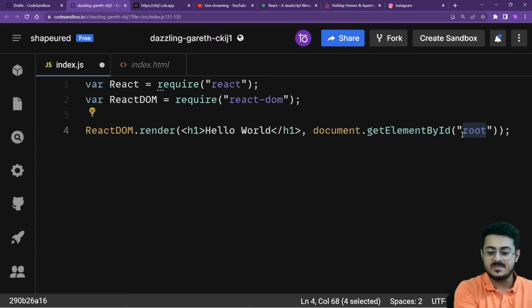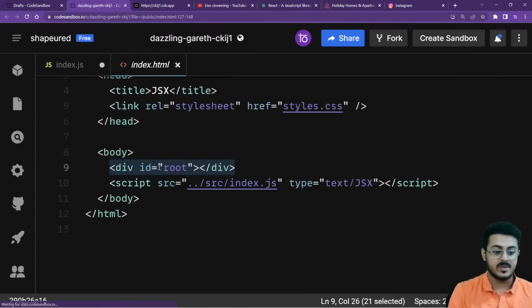Guys, are you able to understand this particular code? I'm using the document, the DOM tree. Document basically gets me the DOM tree, and I put up the ID as root right over here.